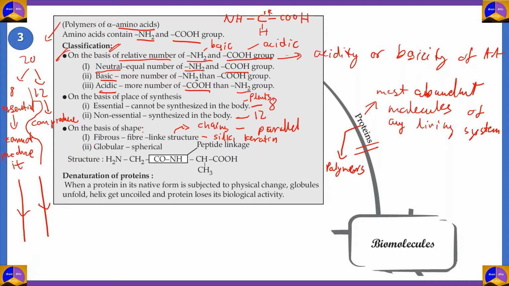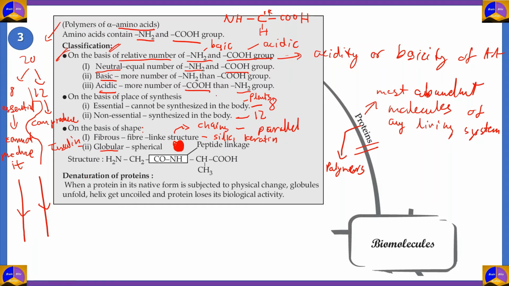The next kind of protein, on the basis of shape, is the globular protein. Now, these globular proteins are spherical. So if you have an amino acid chain, it starts circling like this, and over time it becomes a spherical shape to form a globular protein. Examples of globular proteins include insulin and albumin proteins.